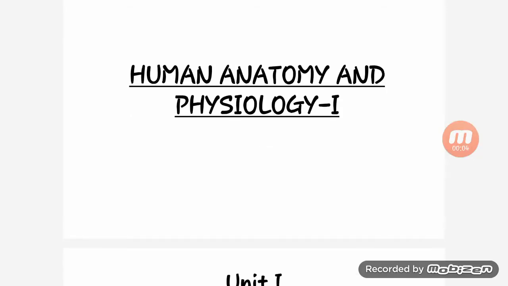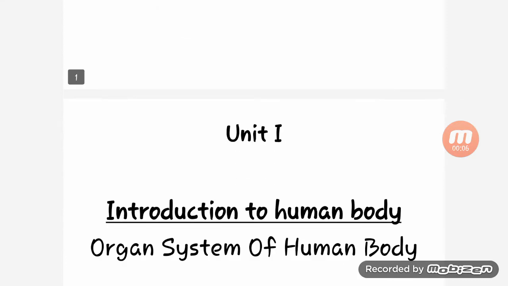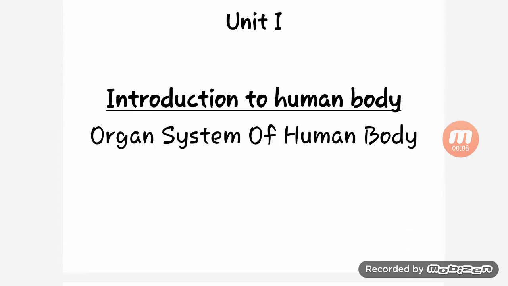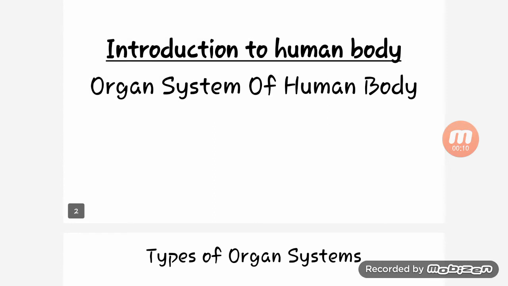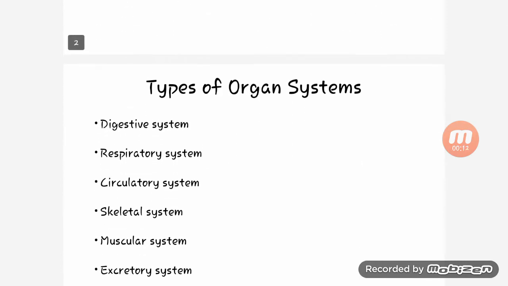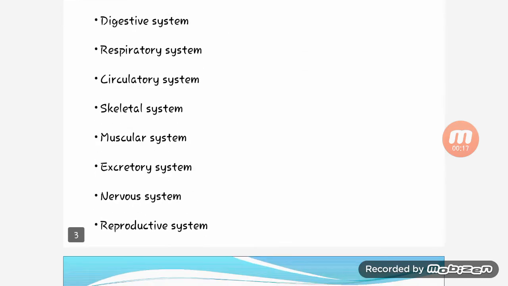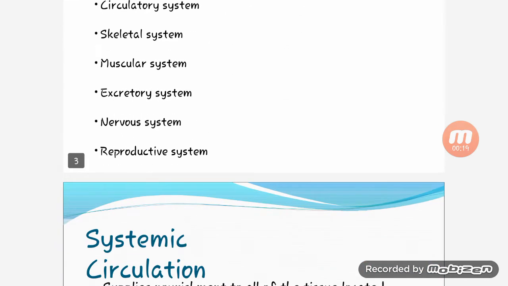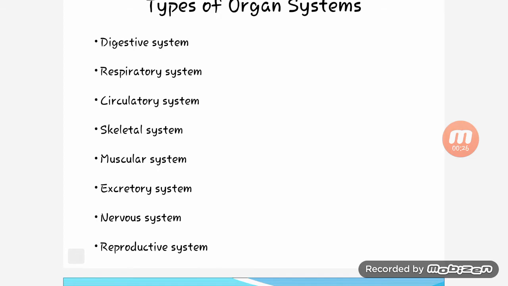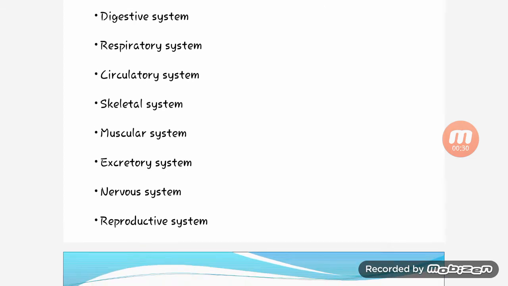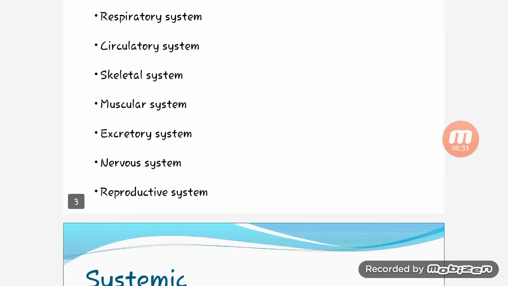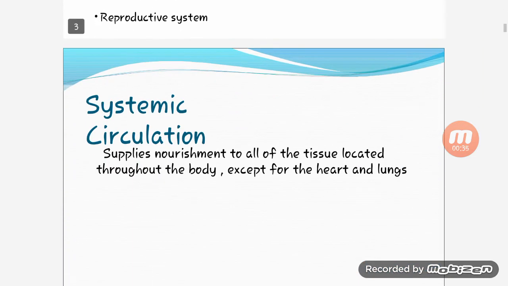Namaste. This is a lecture of human anatomy and physiology, and we started our first unit in the previous lecture. Today we will discuss the types of organ systems. There are 11 types of organ systems, and some are given here which are most important. First is the digestive system, respiratory system, circulatory system, skeleton system, muscular system, excretory system, nervous system, reproductive system.